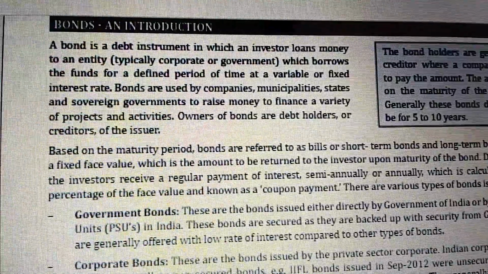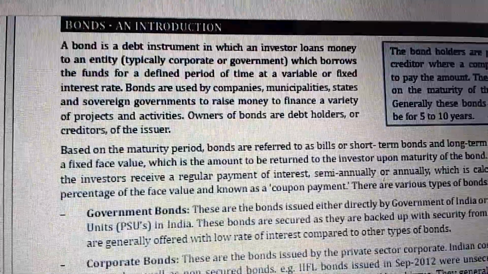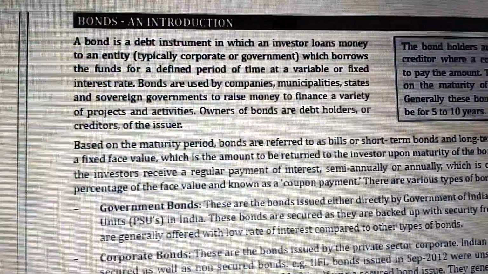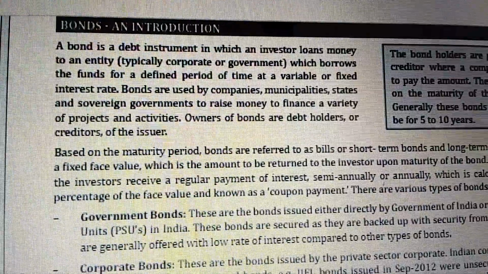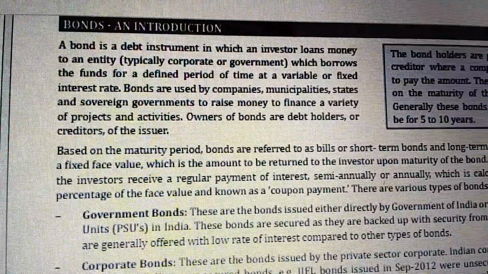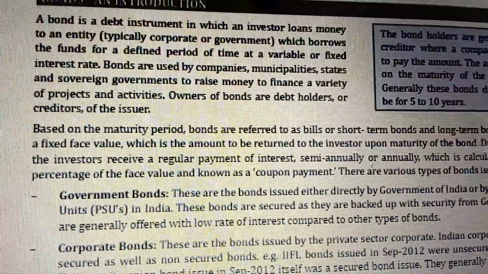A bond is a debt instrument in which an investor loans money to an entity, typically corporate or the government, which borrows the funds for a definite period of time at a variable or a fixed interest rate. Now, bonds are used by companies, municipalities, states, and sovereign governments to raise money to finance a variety of projects and activities. Owners of the bonds are debt holders or creditors of the issuer.